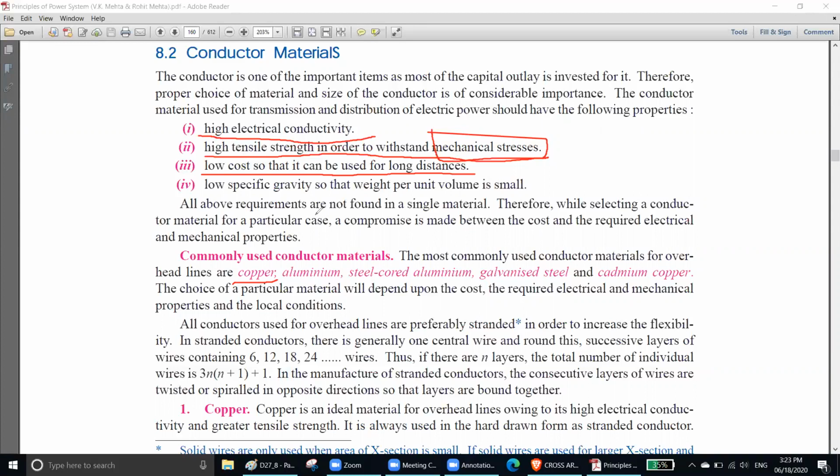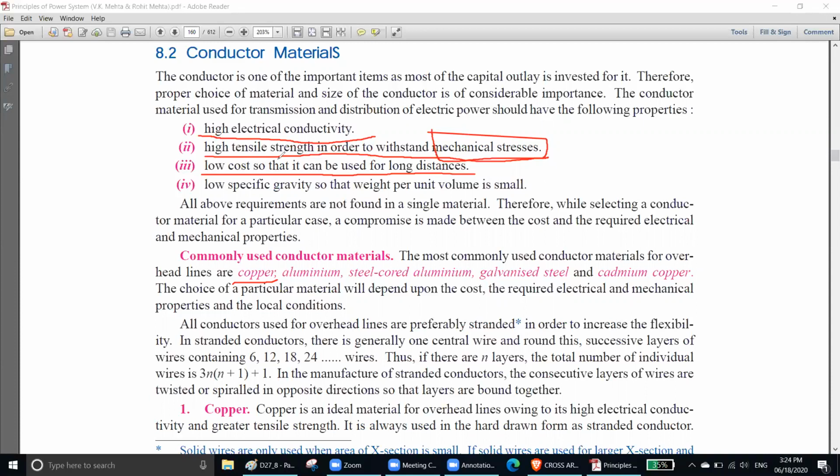But if you want to transfer power from Chittagong to Dhaka, the distance is 300 kilometers. Here you cannot use copper because copper is expensive and rare. That time you have to use aluminum. Aluminum is cheaper and more frequently gettable. You can get it from the market, no problem.